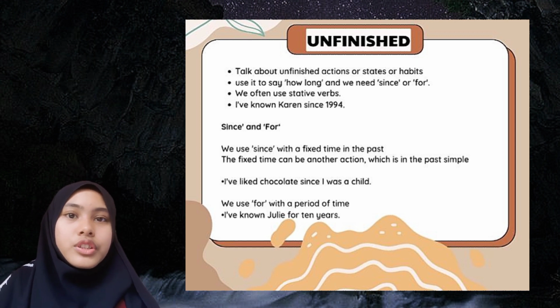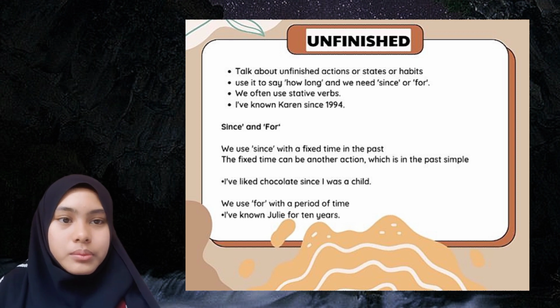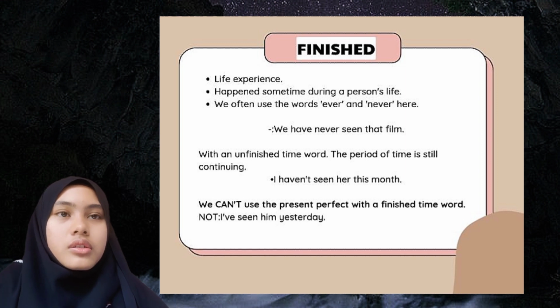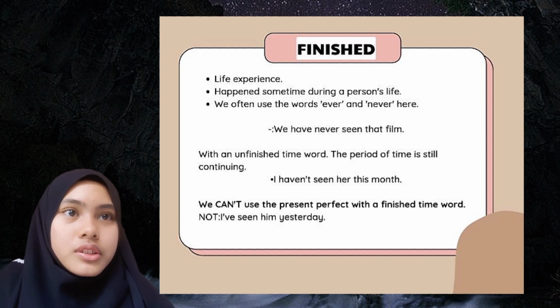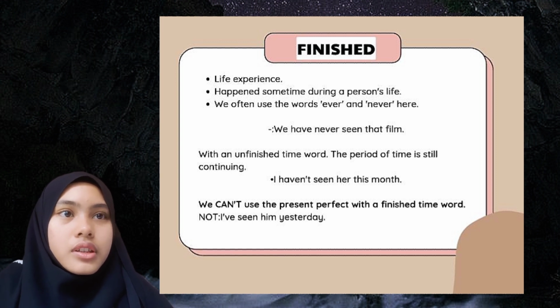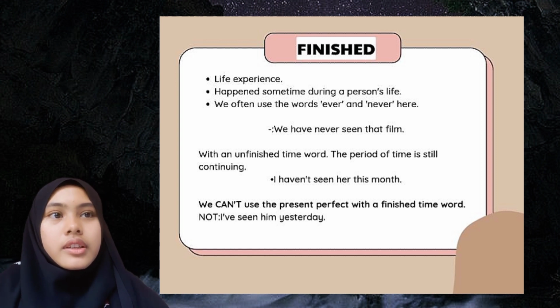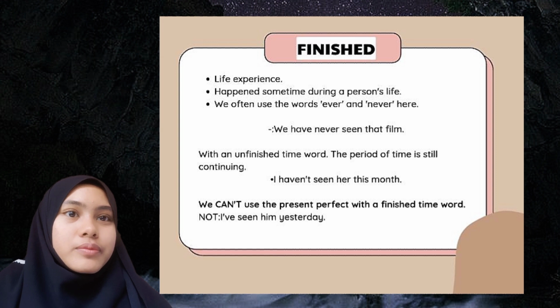And then we use for with a period of time. For example, I've known Julie for 10 years. And then finished. We can describe it as life experience. These are actions or events that happen sometime during a person's life. We don't say when the experience happened and the person needs to be alive now. We often use the words ever and never here. For example, we have never seen that film.